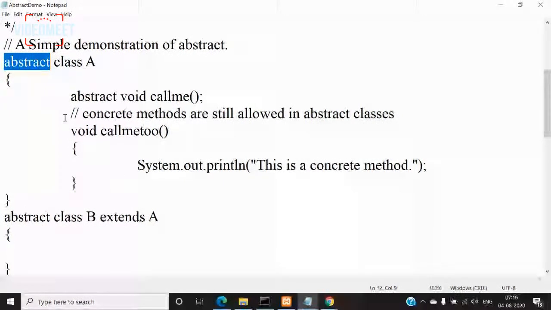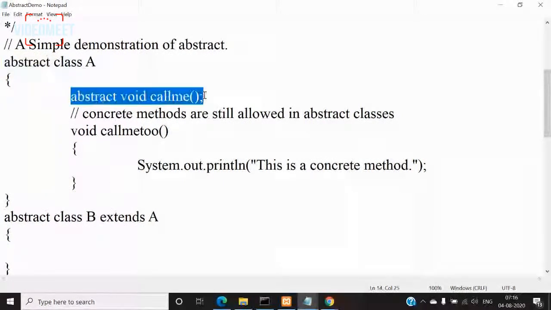Then what is the purpose of this abstract method without any implementation or without any body? It is useless. Even if I create an object and call this, it will not do any work for me. So what is the actual purpose of a method? A method is used for performing a particular operation when it is called. But will this call me method perform any operation for me now? It doesn't have any body or implementation, right? It is useless.